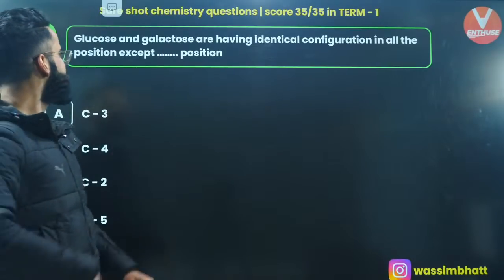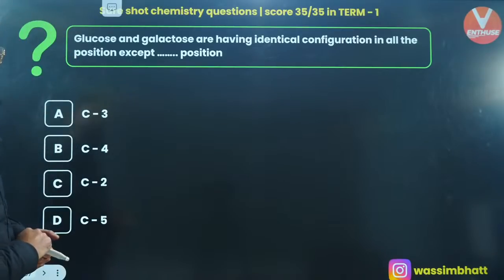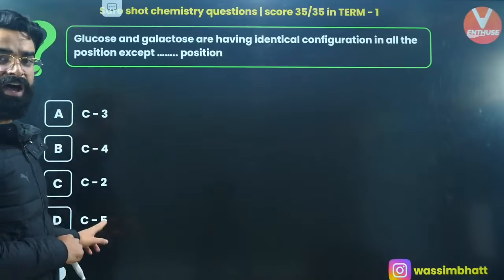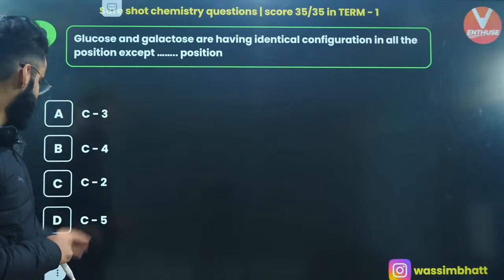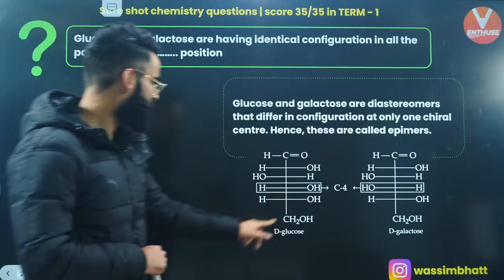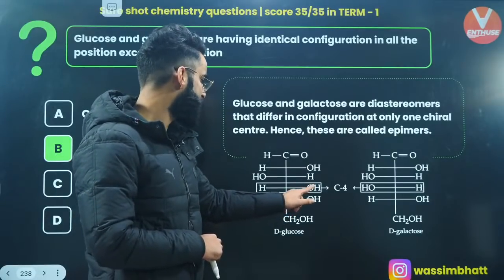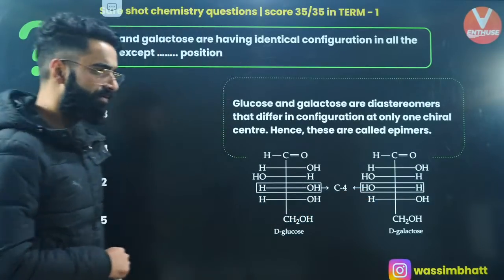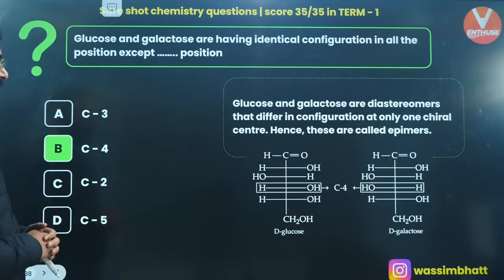Okay, glucose and galactose have identical configuration in all positions except which carbon? Isn't it going to be carbon number 4? Look at carbon number 4. The configuration of OH is on the right side in one and on the left side in the other, right? At carbon number 4 there's a difference between D-glucose and D-galactose.